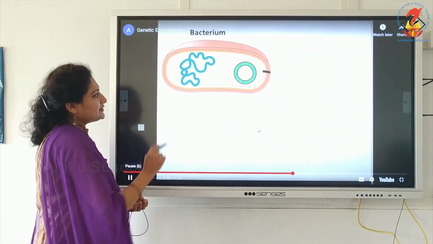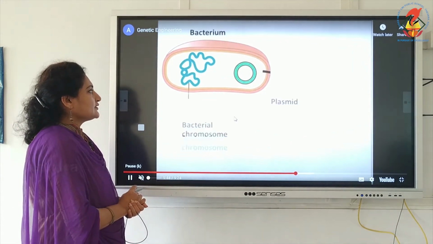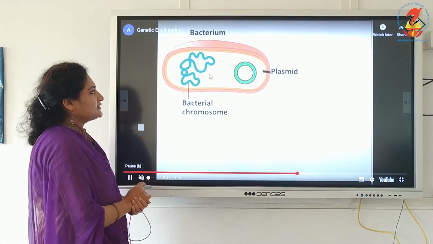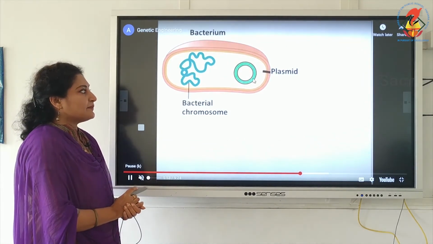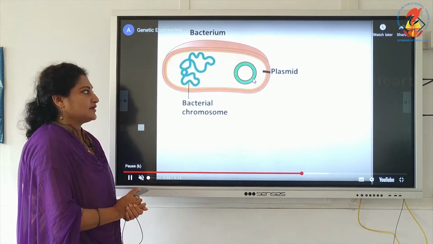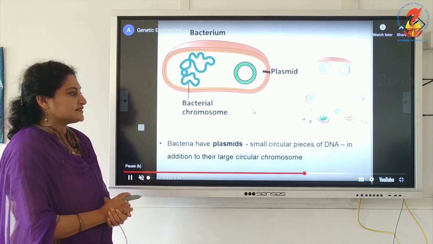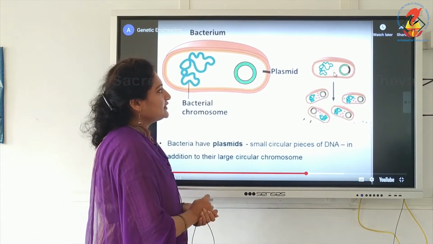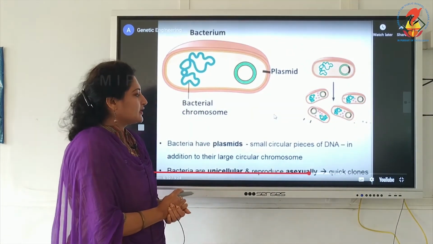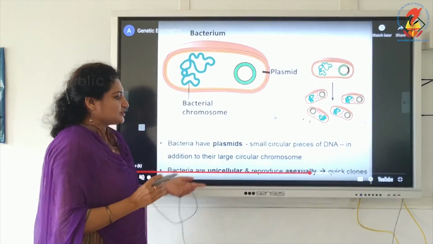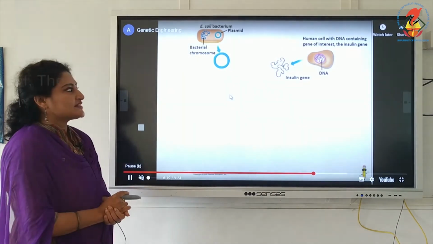This is the bacterium, and I told you the parts of the bacterium. It has the chromosomal DNA or bacterial chromosome as well as a circular DNA called the plasmid. Only one is shown now. There are many such plasmids in the bacterium. It is very, very important. It serves as a vector. Now, bacteria has plasmids, and what are these plasmids? I have told you, they are circular DNA. Now, the next tool is the bacterium itself. The bacteria itself serves as the next tool, that is the host, and the advantage is that it is unicellular and reproduces asexually in minutes. You get quick clones.